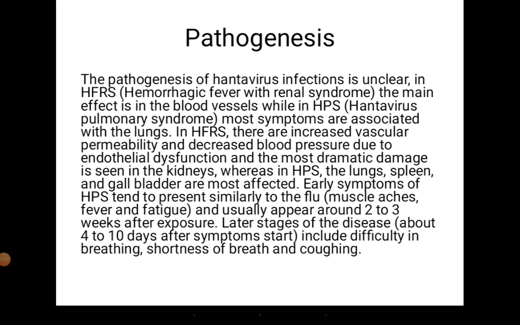This pathogenesis is increased vascular permeability and decreased blood pressure due to endothelium dysfunction, and the most dramatic damage is seen in the kidneys. Whereas in hantavirus pulmonary syndrome, the lungs, spleen, and gallbladder are most affected.